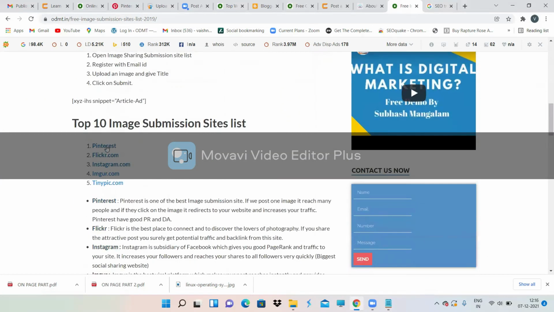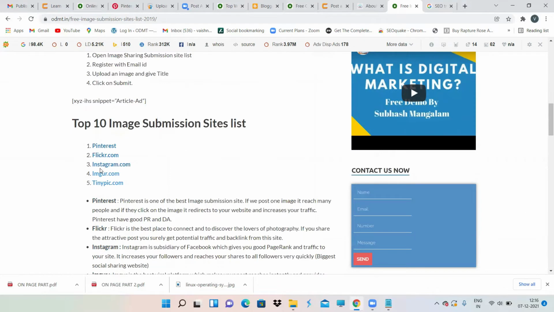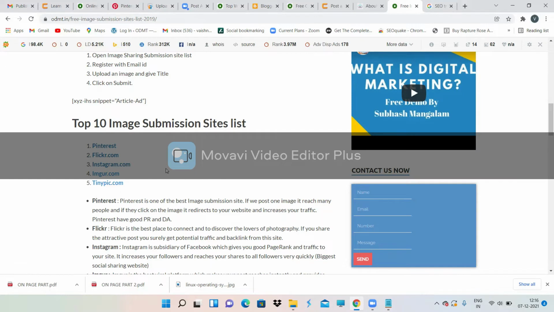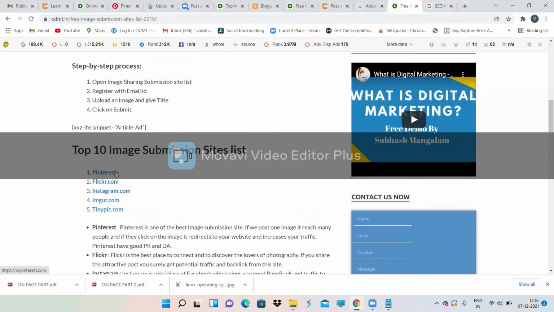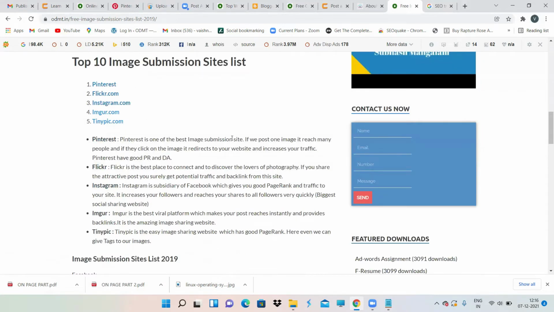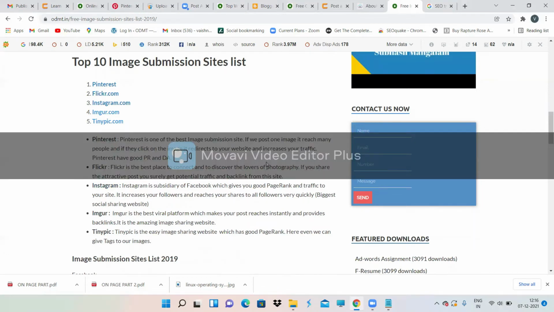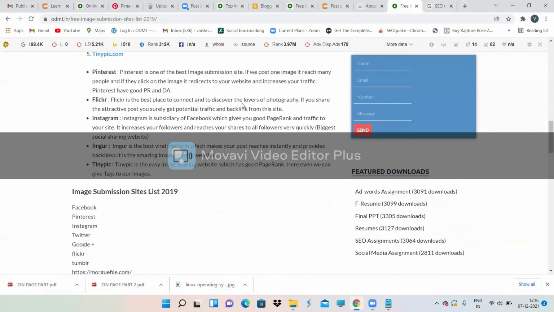Here so many sites are there: Pinterest, Flickr, Instagram. Instagram is also one of the image submission sites, because Instagram is not about text, it is all about images. You guys already know how to insert an image on Instagram. There are some other platforms also, like Flickr and TinyPic. You can explore all these platforms, but for now I have told you just Pinterest. Pinterest is one of the best image submission sites. If you post one image, it can reach many people, and if they click on that image, it redirects to your website, because I have given a link to my website, and it increases your traffic. Same with Instagram and all.